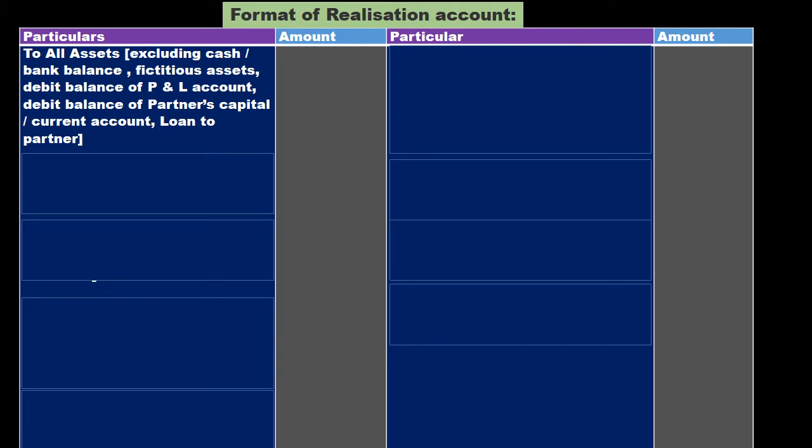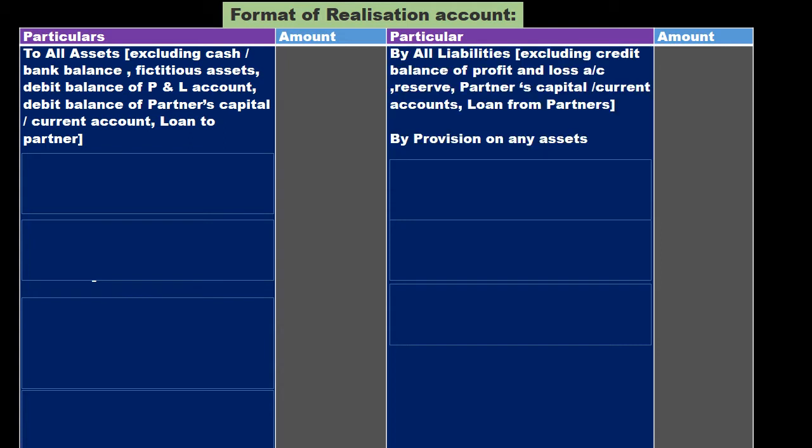And on the other side, that is the credit side, we will transfer all liabilities. Again, those liabilities exclude credit balance of profit and loss account, reserves, partners capital account and current account, and loan from a partner. With that, we will also transfer provision on any asset, such as provision for doubtful debt, on the credit side.